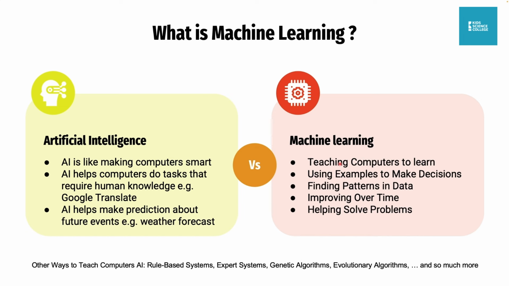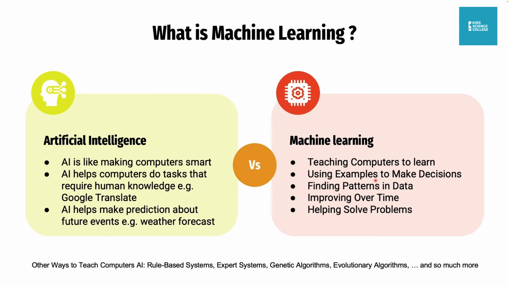If you want to teach a robot how to identify an apple, all you have to do is show the robot and say, this is an apple. That's an example. Then the robot will be able to learn from that. So again, machine learning is using examples to make decisions.